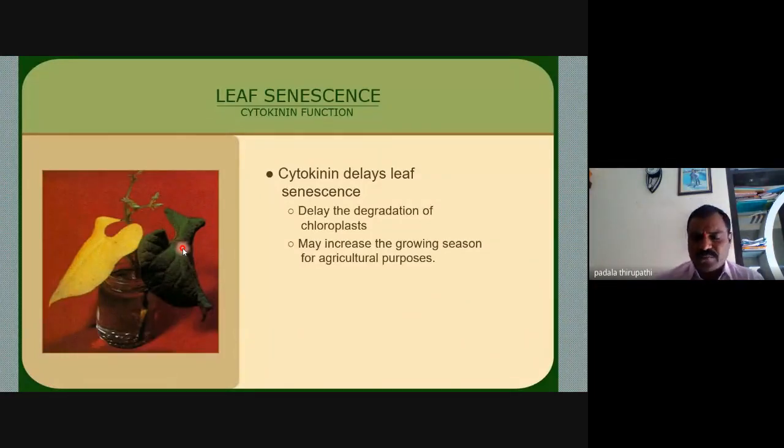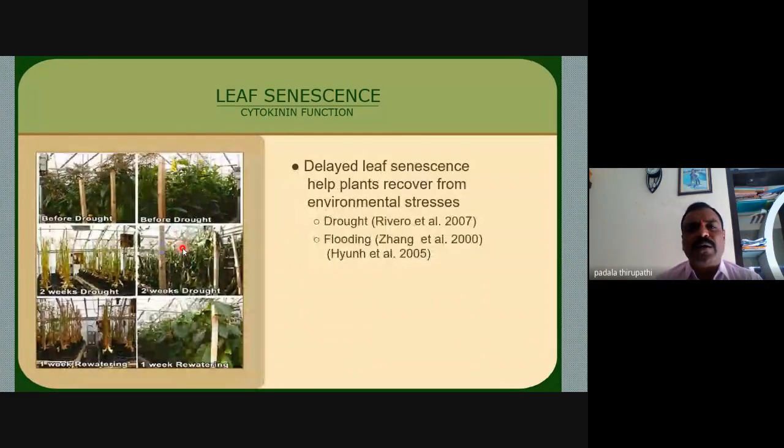Okay. Then the next important slide we are observing is that delayed leaf senescence helps plants recover from environmental stresses. Whenever there are drought conditions, flooding conditions, or salt conditions, we observe stresses on the plants. In drought conditions, plants go into stress, and water is not available. Less water is available in the summer season, drought region or drought conditions. Then in flood conditions, abundant water is available.